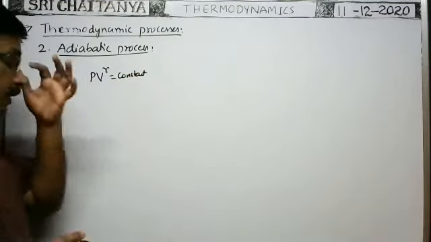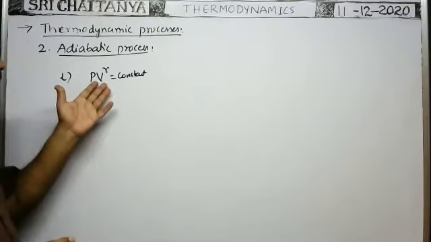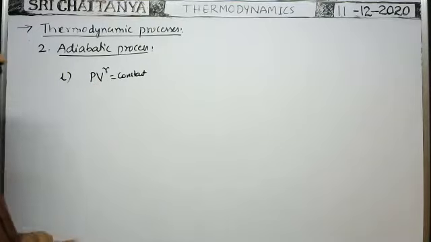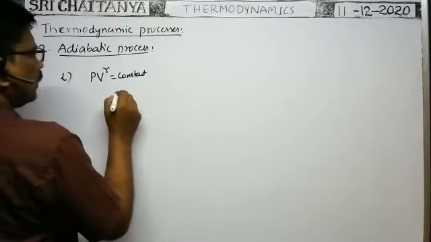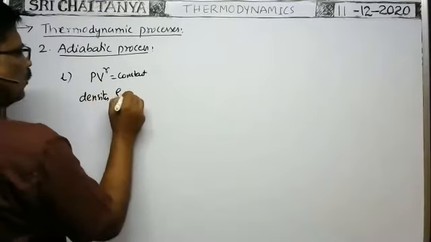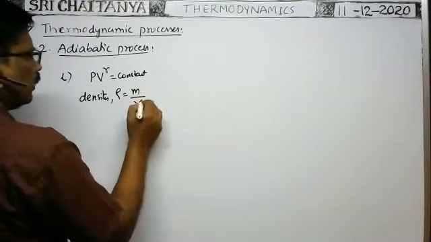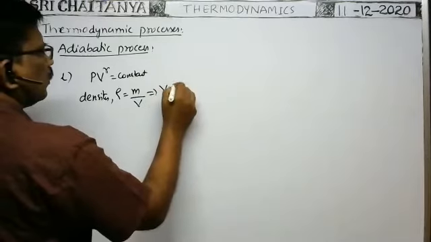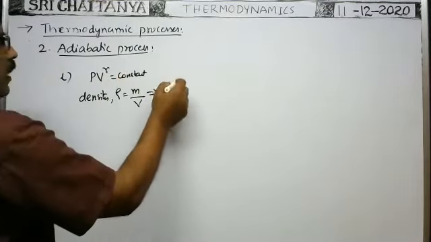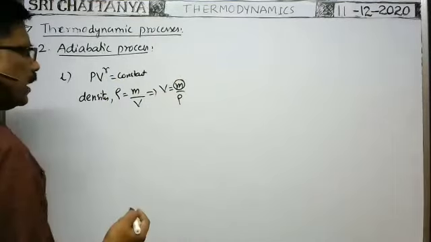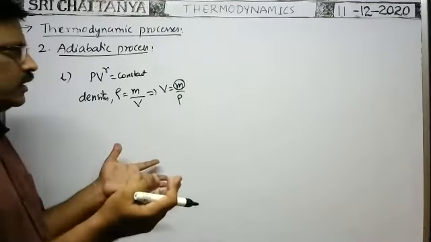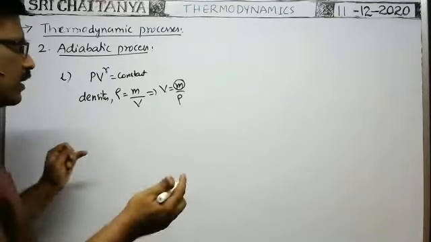So what is the relation between pressure and density? Sometimes the volume will not be given, but density may be given. In such a case, density rho is equal to mass by volume, which implies volume is equal to mass by density. Even when the state changes, mass does not change. In an adiabatic process, whenever the gas expands or is compressed, volume, pressure, and temperature may change, but mass never changes. That's why mass is constant.